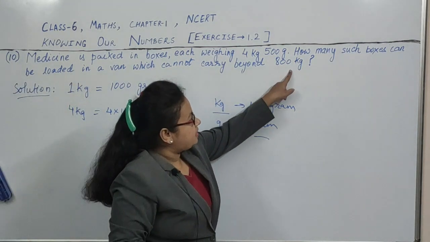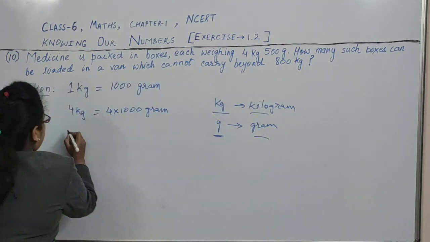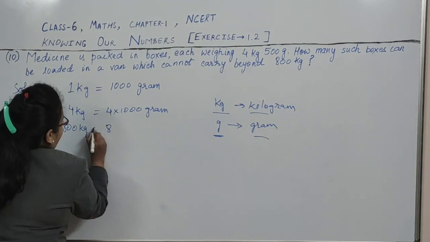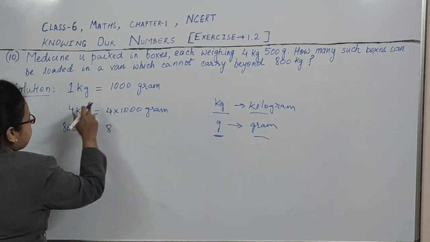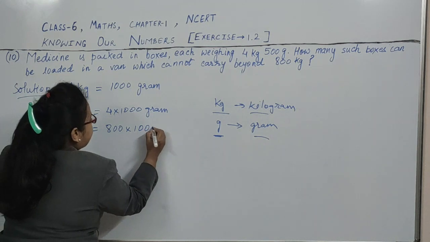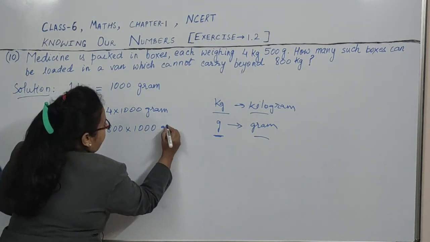We have to convert this kg also into gram. So 800 kg is how much? 1 kg is equal to 1000 grams. So 800 kg will be 800 into 1000 gram. Okay.